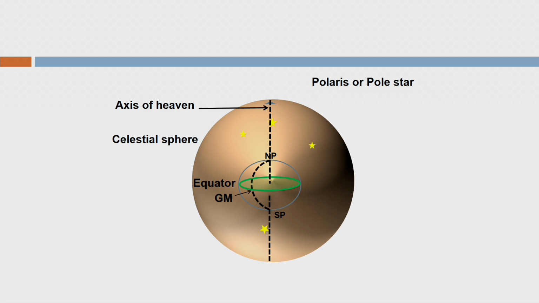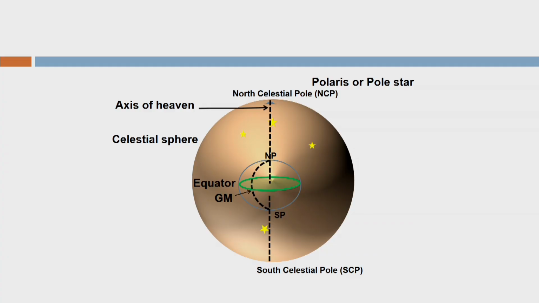This axis is cutting the celestial sphere in two points. The first point, which is above the north pole, is called the north celestial pole. In brackets I am writing it as NCP. In further slides we will always write it NCP. Similarly, below the south pole, the axis of heaven will intersect the celestial sphere at the south celestial pole. They are basically not the north pole and south pole of the Earth, rather they are the poles of the celestial sphere. So, when the axis of heaven intersects the celestial sphere, it creates two points called the north celestial pole and south celestial pole. I hope we are together and learning astronomy.